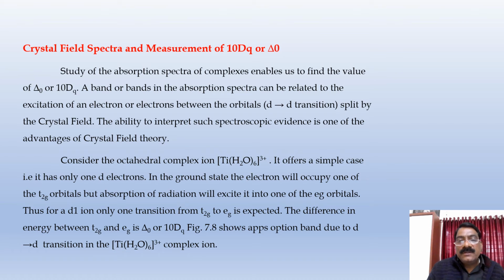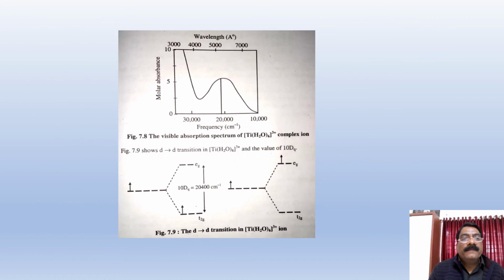The figure shows the absorption band due to d-d transition in the [Ti(H2O)6]3+ complex ion. See here, it has the molar absorption, and we have the plot of molar absorption versus frequency, and we can get this type of spectra, which is the visible absorption spectrum for this complex.